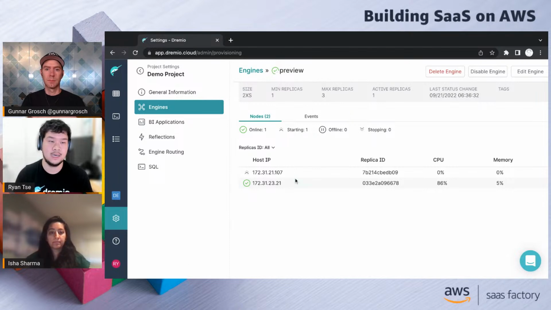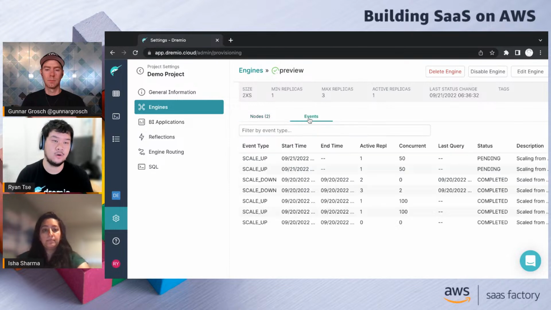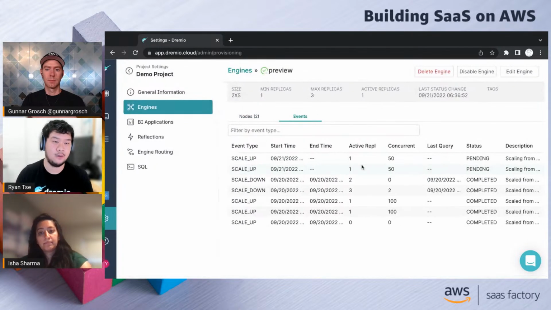So it will start spinning up that instance dynamically. If we go over to the events, we'll see that we not only had one scale-up event, but we actually had two, where we said, not even just one additional instance is needed. We actually need two additional instances to respond to that query load.